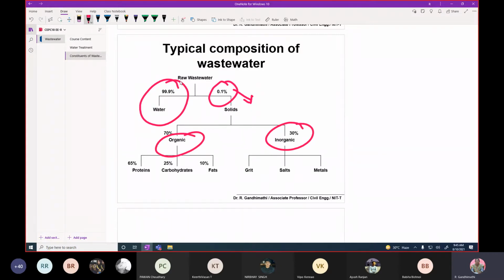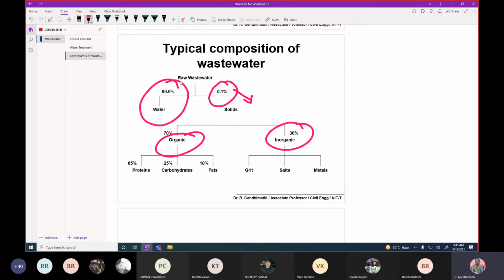Now in the organics, the major fractions are proteins, carbohydrates and fats. Therefore, we have to give importance to the removal of organics in the wastewater. In water treatment, we have studied that we have to remove the turbidity, remove the fine solids, and also remove the disease causing pathogens. That is the objective in water treatment, whereas in the case of wastewater, the main objective is the removal of organics like carbohydrates, proteins and fats from the wastewater.